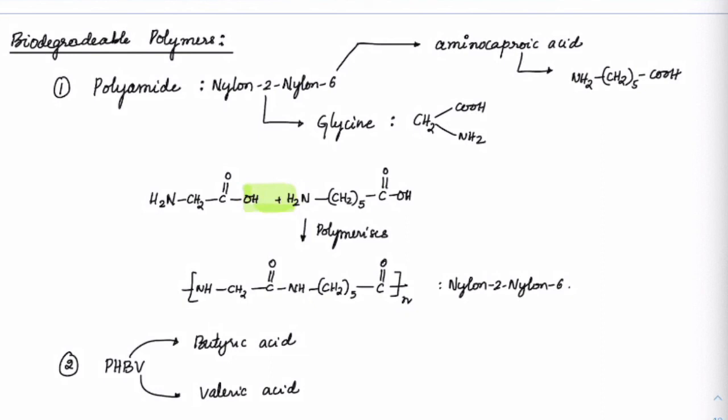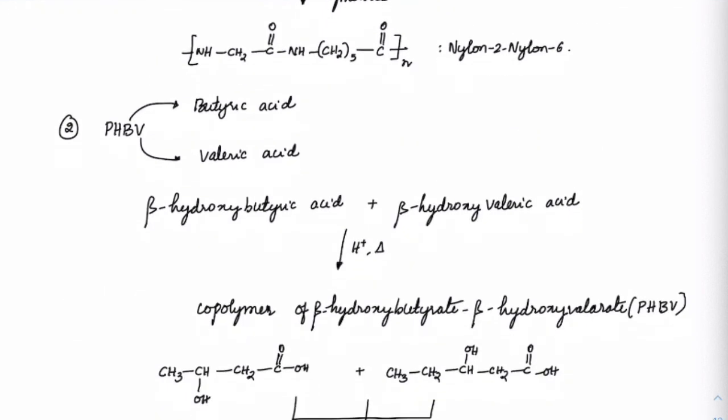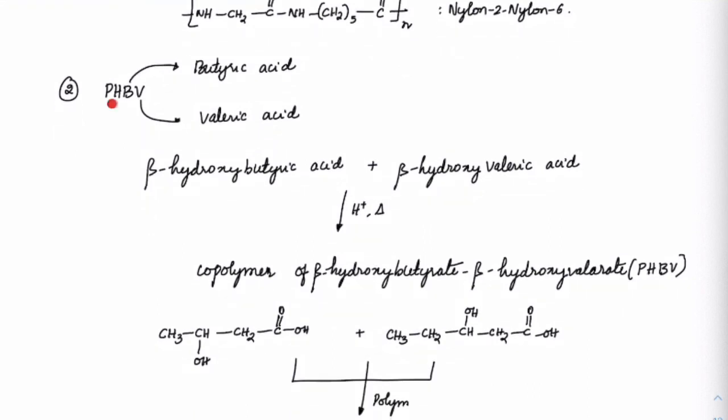Okay. So very useful, because in case the ropes which are made by this, if at all they are on earth, they will slowly degrade into smaller particles. Next one is PHBV. The B is coming from butyric acid, V is coming from valeric acid.